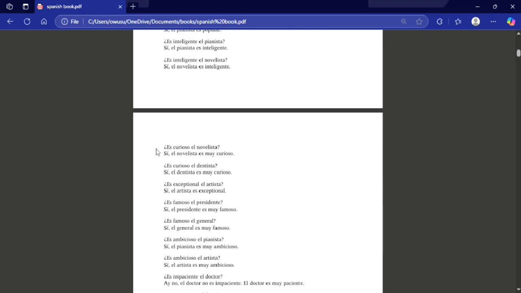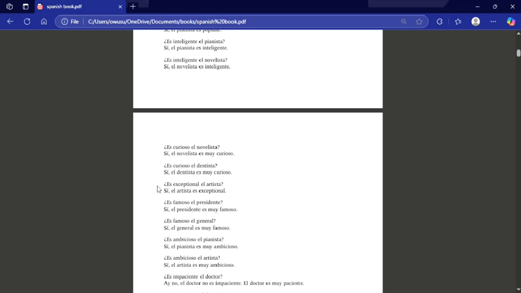¿Es curioso el novelista? Is the novelist curious? Sí, el novelista es muy curioso. Yes, the novelist is very curious. ¿Es curioso el dentista? Sí, el dentista es muy curioso. Is the dentist curious? Yes, the dentist is very curious.